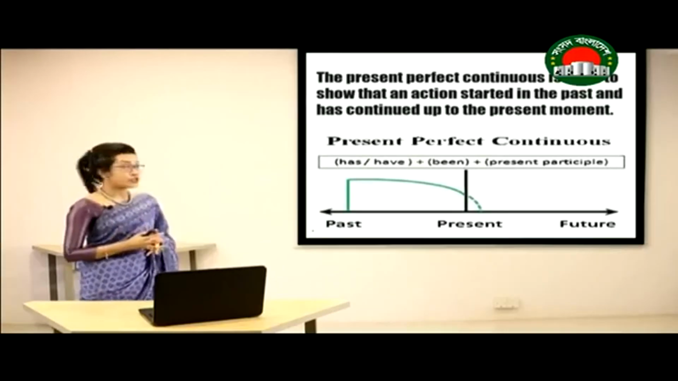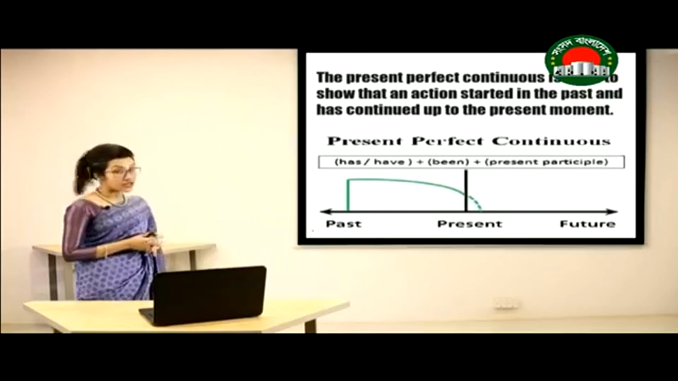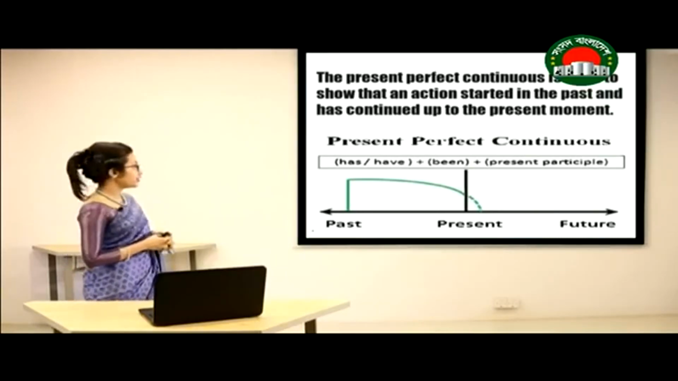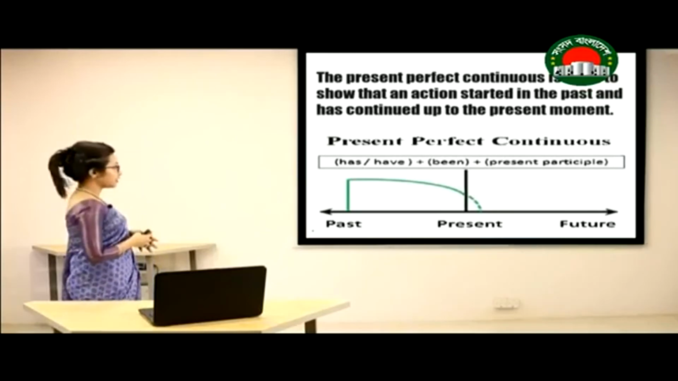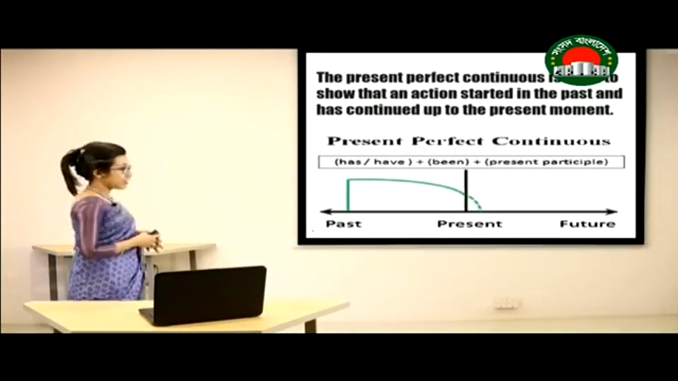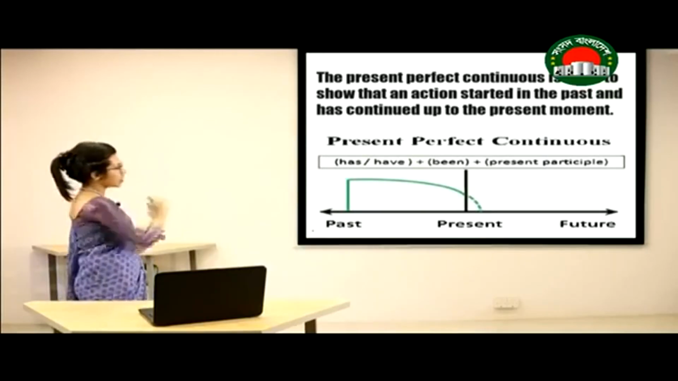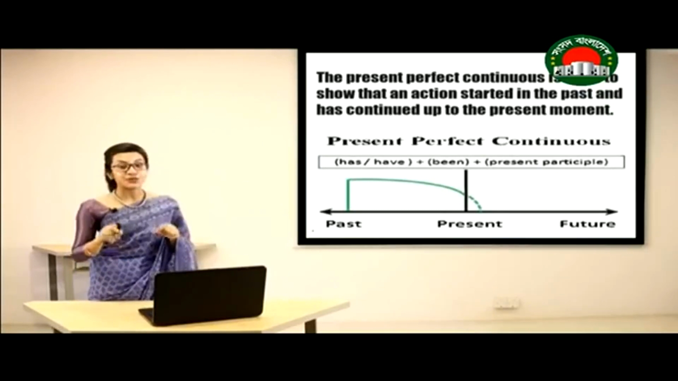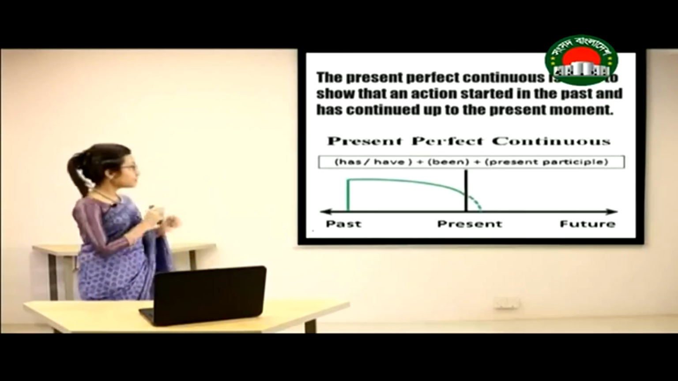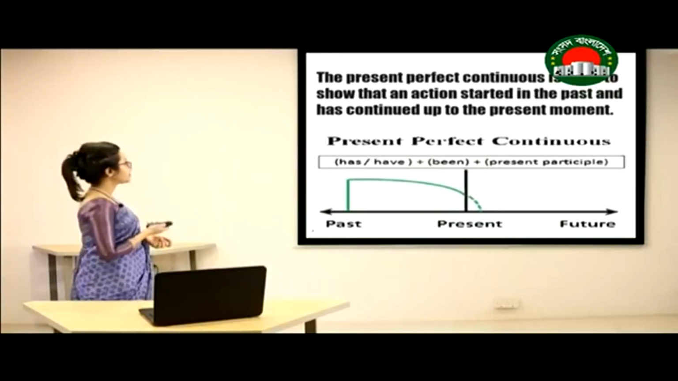The present perfect continuous tense is used to show that an action started in the past and has continued up to the present moment. As you can see in this picture, the green line is referring to an event. As you can see, it has started in the past. But up to now, up to present moment, it is being continued. For this reason, we have used present perfect continuous tense in here.